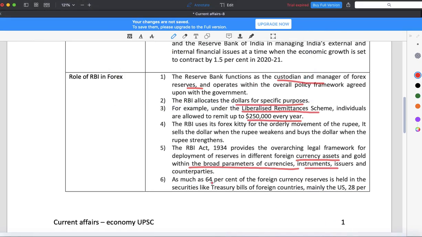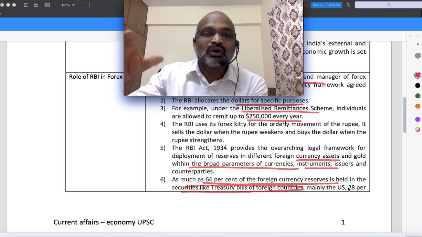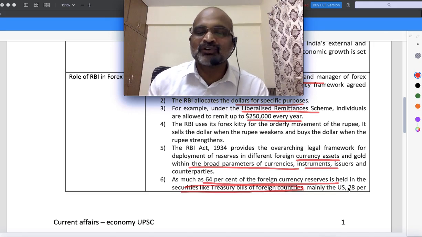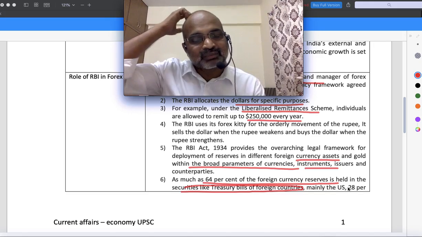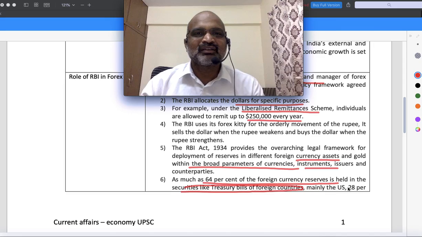Then look at this, as much as 64% of foreign currency reserves is held in securities like treasury bills of foreign countries. There is a maximum amount of foreign exchange that we kept in the form of foreign government treasury bills. See, it's like I have some money. How will I save money? I will save in the form of a savings account. I might purchase a property. I might have a fixed deposit, etc., right? I might do anything in this way.